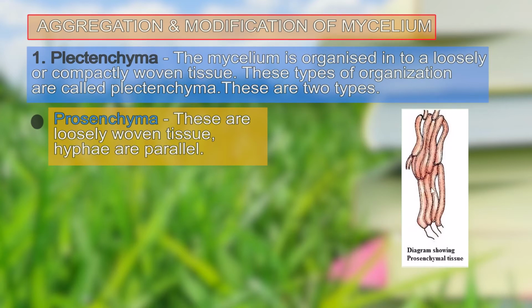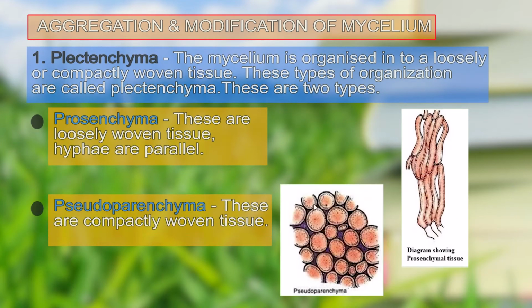Here we can see the picture of the prosenchyma, where we find the hyphae, or the tube-like thin filamentous structure. They are placed parallel to each other. The second type is known as pseudoparenchyma. In the case of pseudoparenchyma, we find that they are compactly woven tissue.